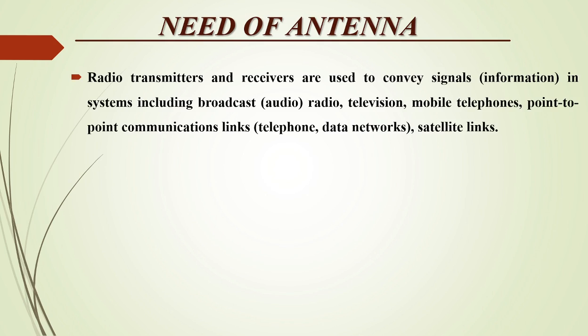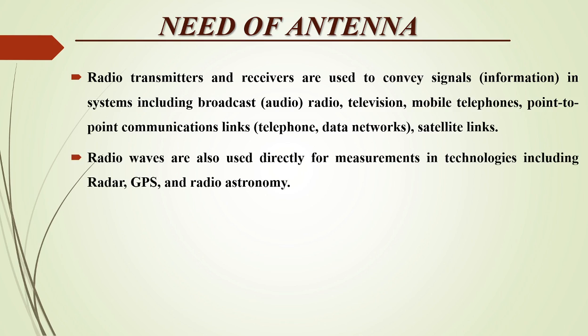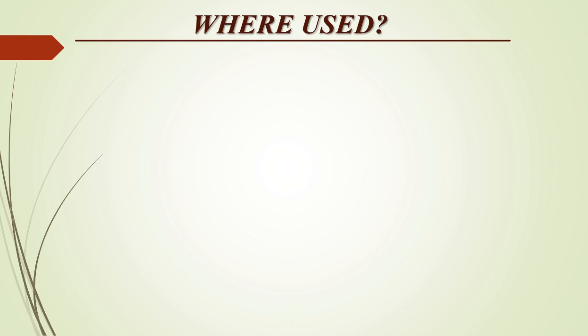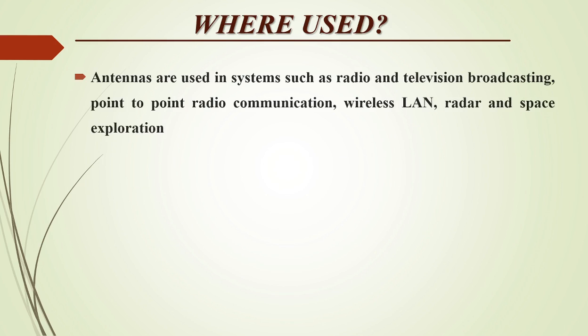Radio transmitters and receivers are used to convey signals or information in systems including broadcast, that is audio radio and television, mobile telephones, then point-to-point communication links, that is telephone radio networks, and satellite links. Radio waves are also used directly for measurements in technologies including radar, GPS, and radio astronomy. In each and every case, the transmitters and receivers involved require antennas, although these are sometimes hidden, such as the antenna inside an AM radio or inside a laptop computer equipped with Wi-Fi.